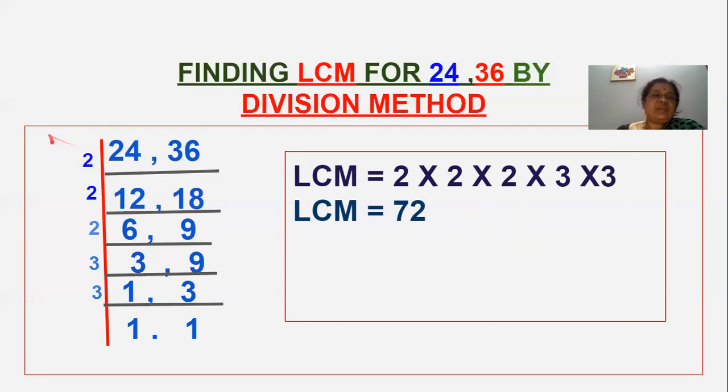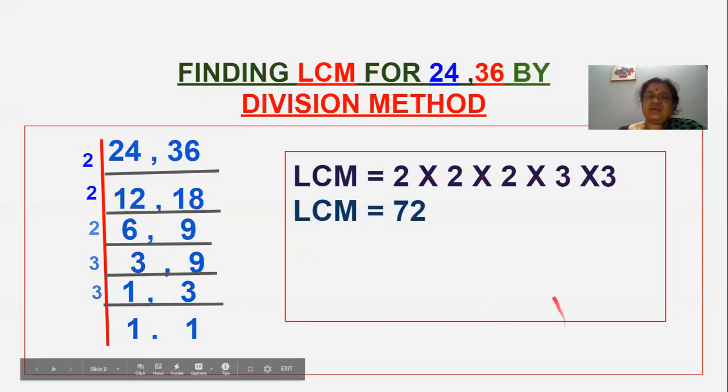Now the LCM will be the prime factors here: 2, 2, 2, 3, 3. So 72 is the LCM, and this method is the division method to find out the LCM.